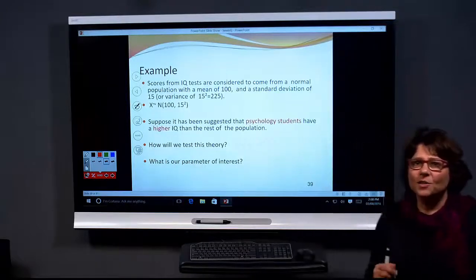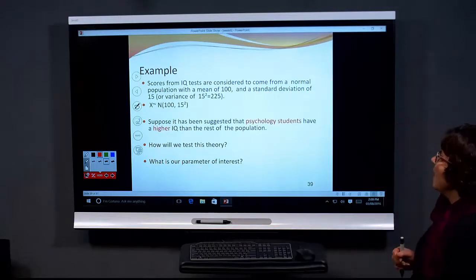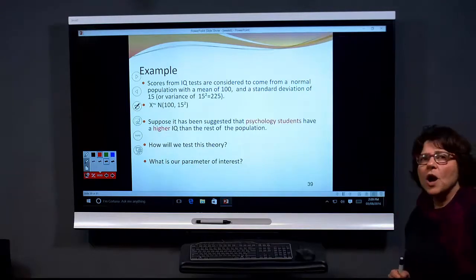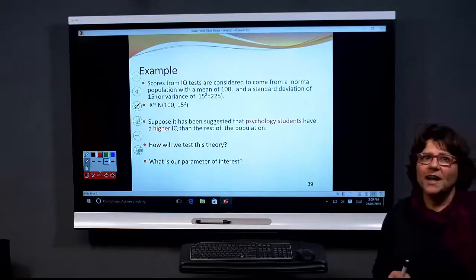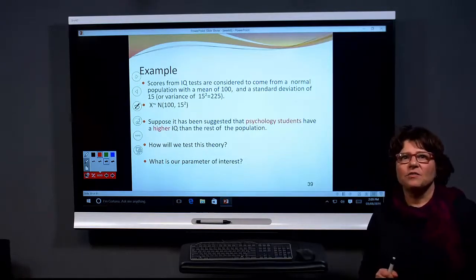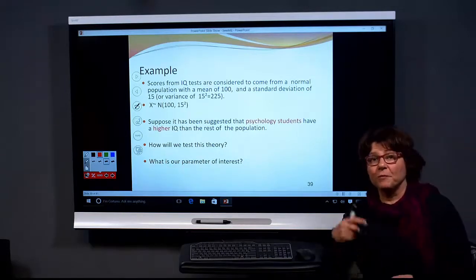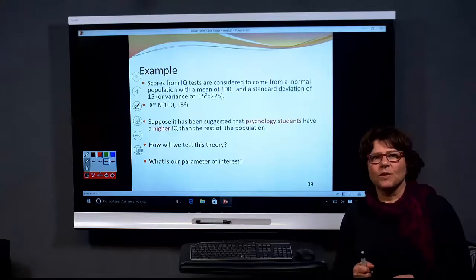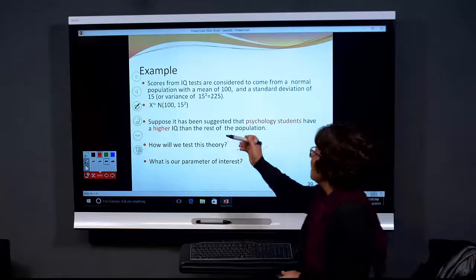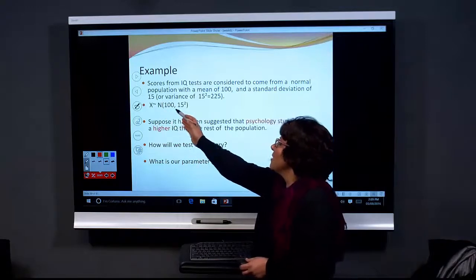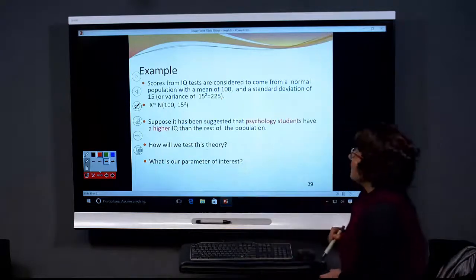Okay, let's look at another example. Scores from IQ tests are considered to come from a normal population with the mean of 100 and a standard deviation of 15, or variance of 15 squared, which would be 225. So how do we represent that? We say X is normally distributed, mean is equal to 100, and sigma is equal to 15.